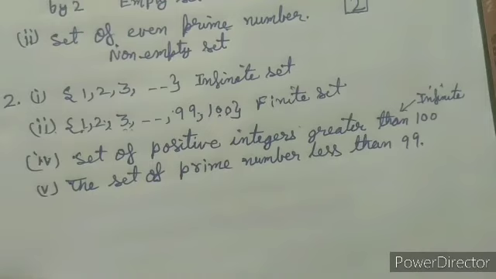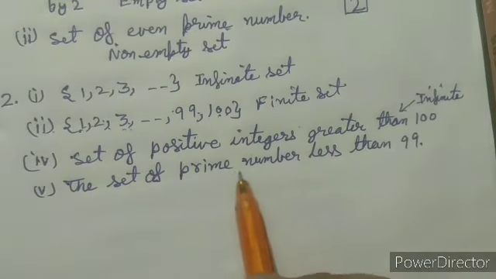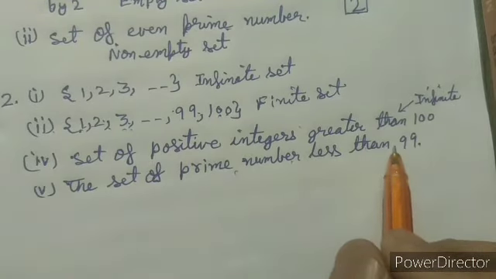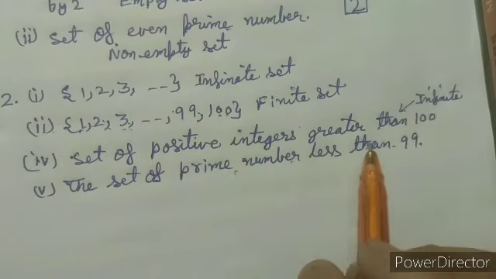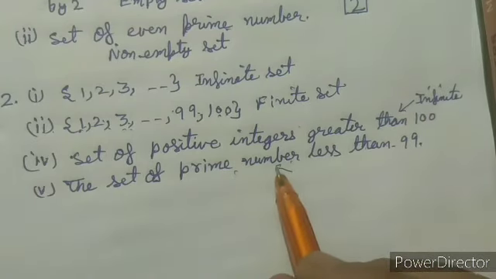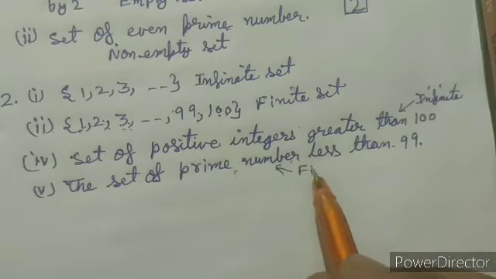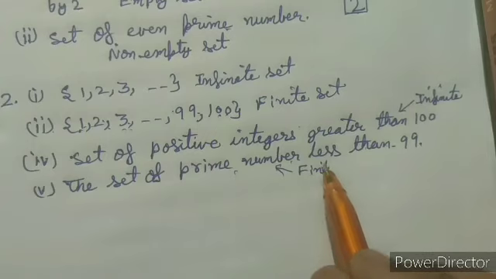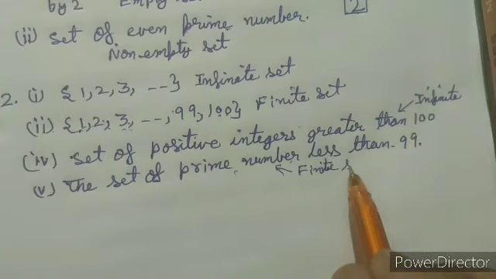The set of prime numbers less than 99. Now, prime numbers less than 99 can be counted easily, so it is an example of a finite set.